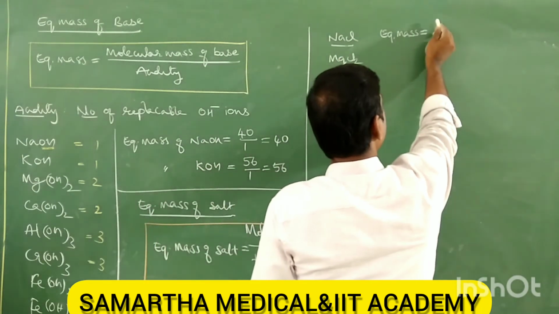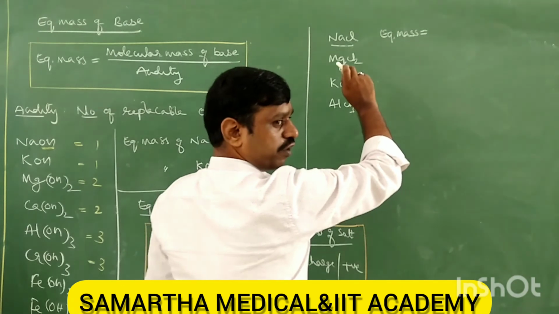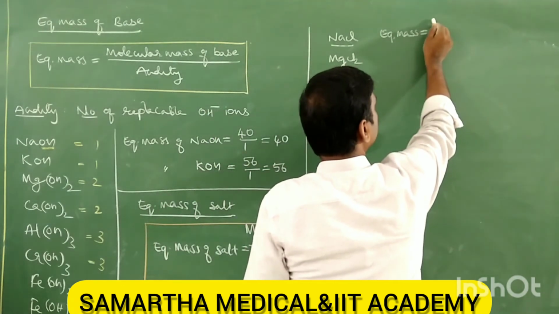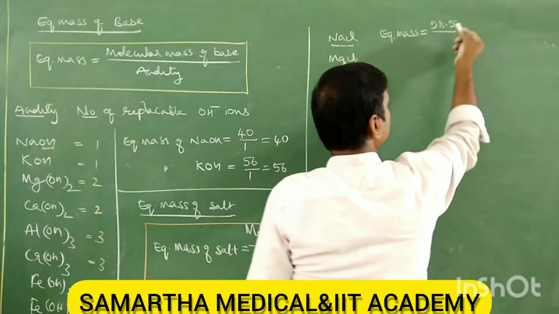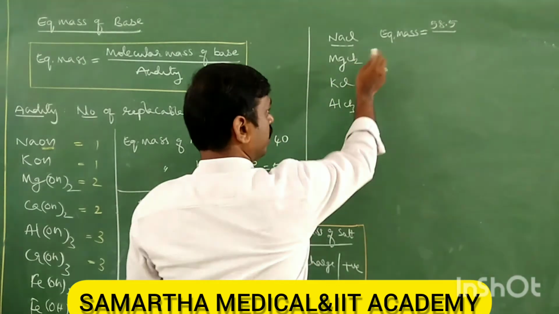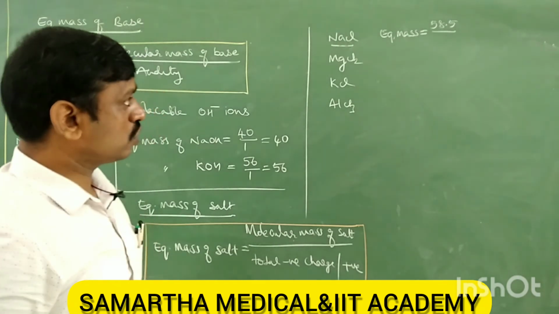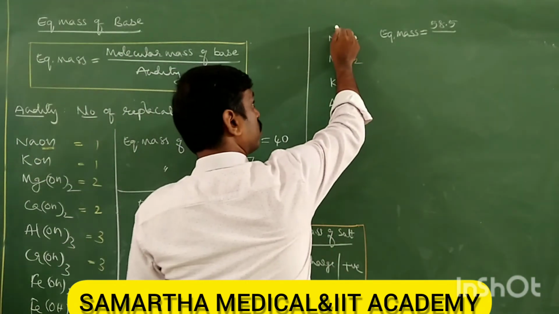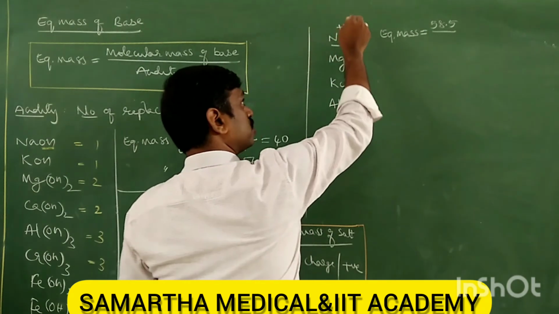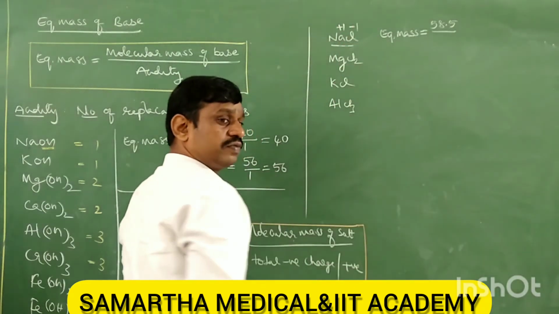It is 23 plus 35.5, that is 58.5. 58.5 divided by, tell me, what is the total positive charge or total negative charge? Sodium is plus 1, Cl is minus 1.